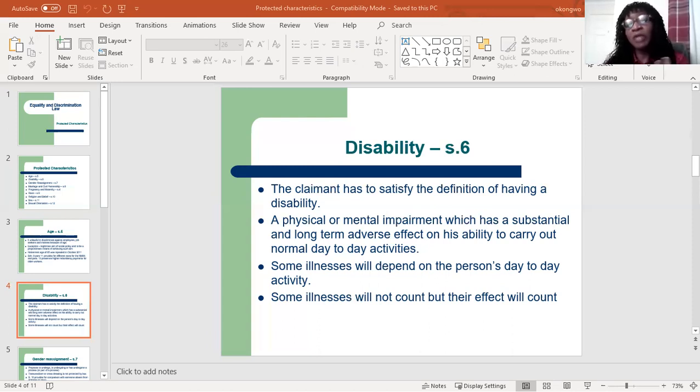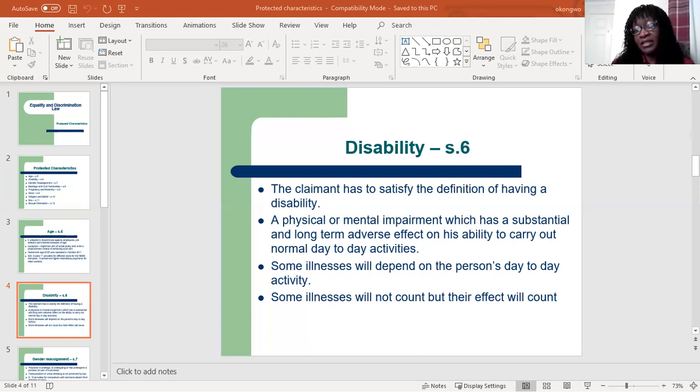So it depends on how it affects the person's day-to-day activities. Then something like that will be classed as a disability. If it does not affect the person's day-to-day activity, then it will not be a disability. But if it does, it will be classed as a disability.